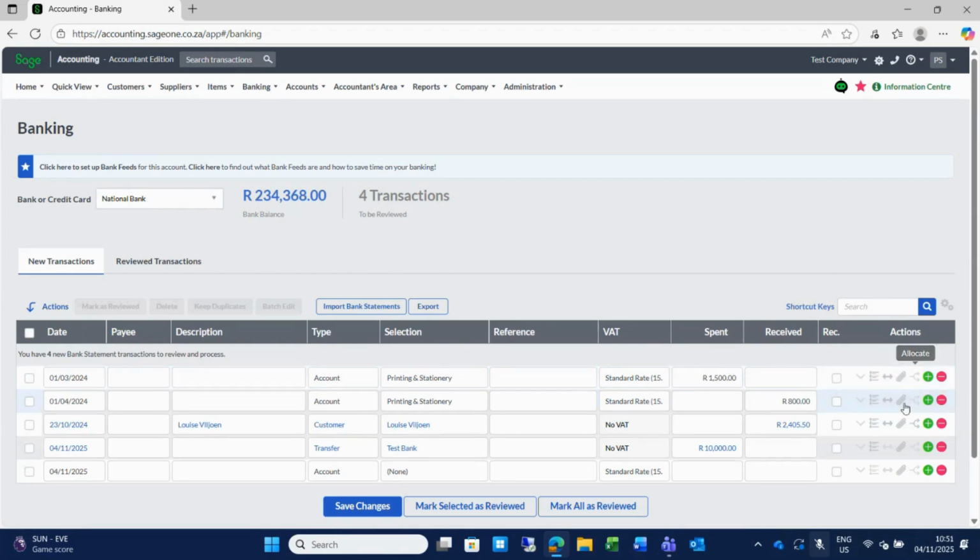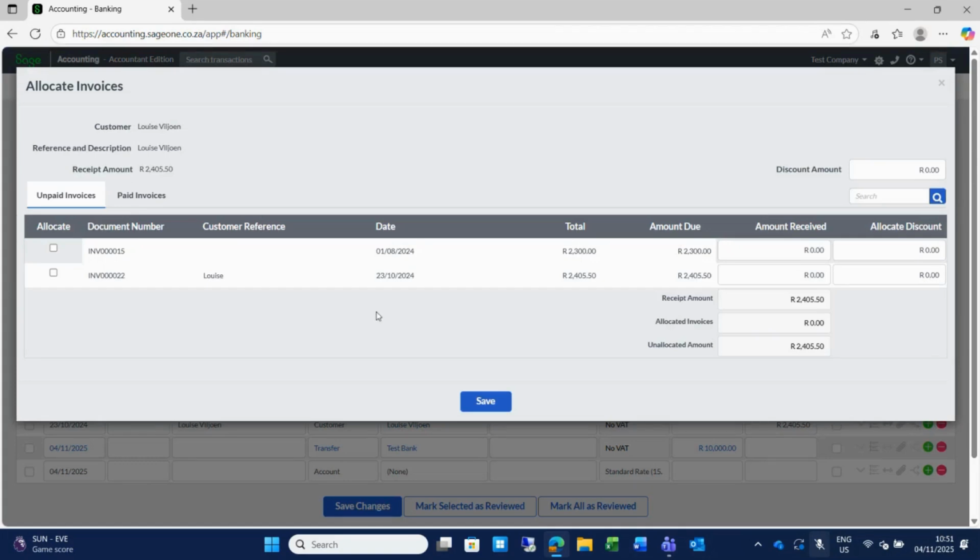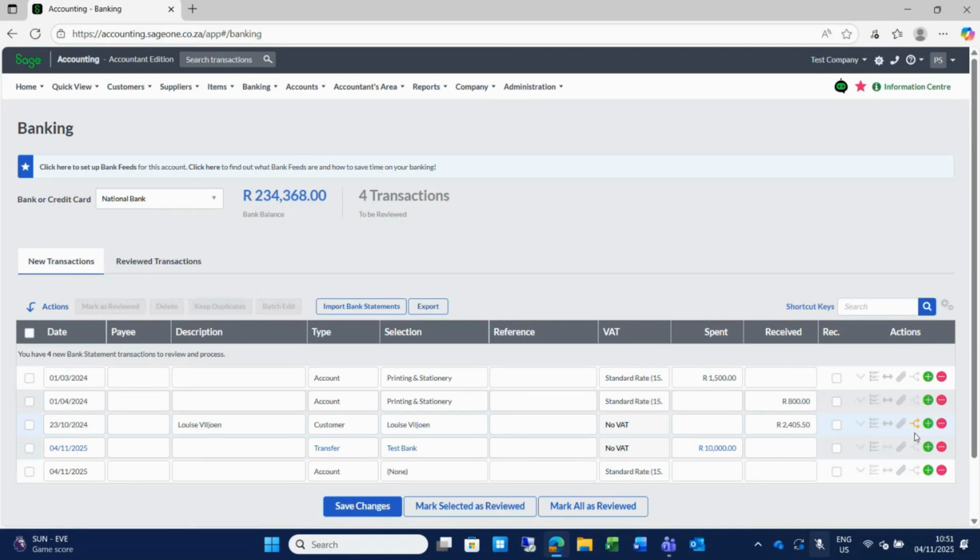And then this one here, very nice feature for the customer, is your allocation icon. You will be familiar with open item allocations from Postal Partner and Express, so this is similar to that. You will allocate this payment and match it to an invoice. So this payment for 2405.50 will match this invoice here, or I can split it between invoices and save the information. You will see there's an orange color now showing me that I have allocated a payment on that line.